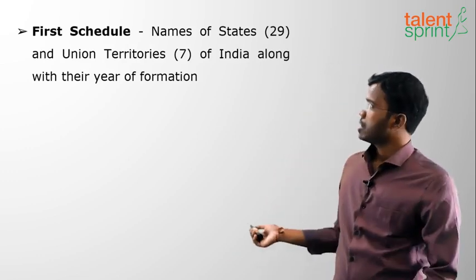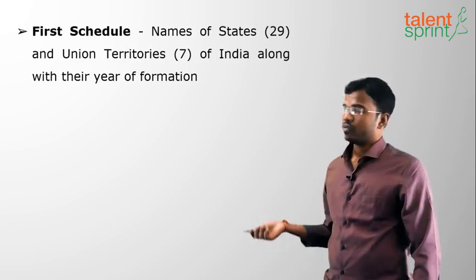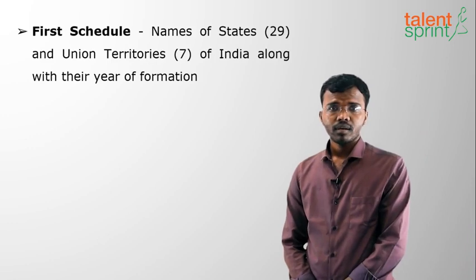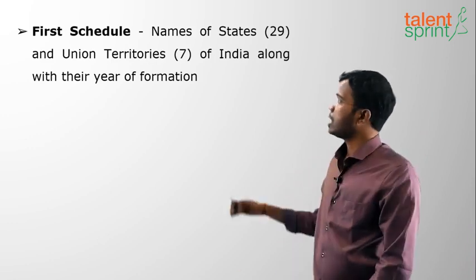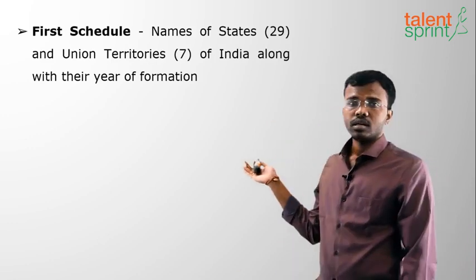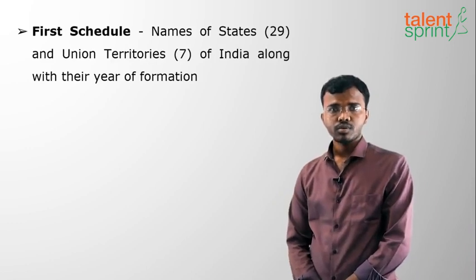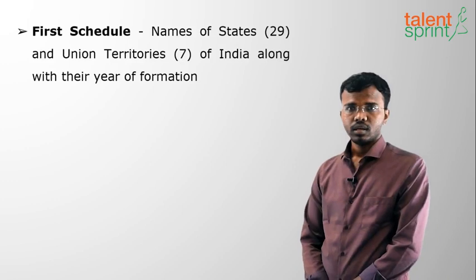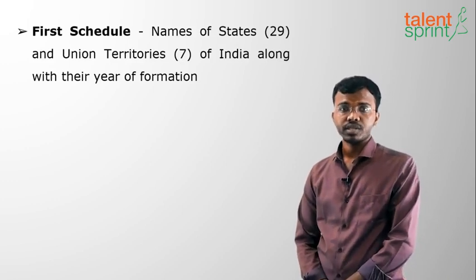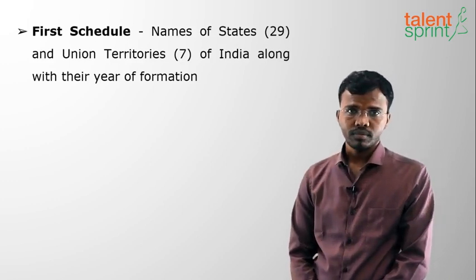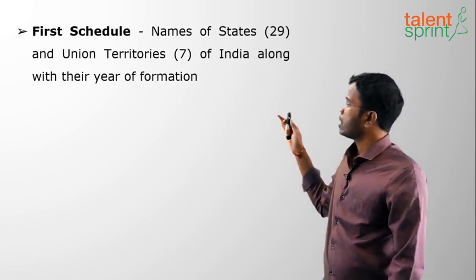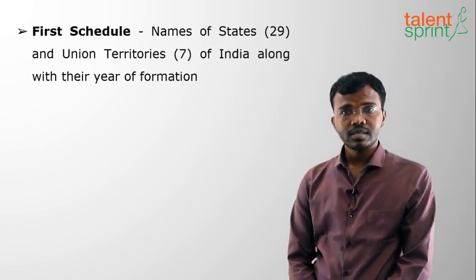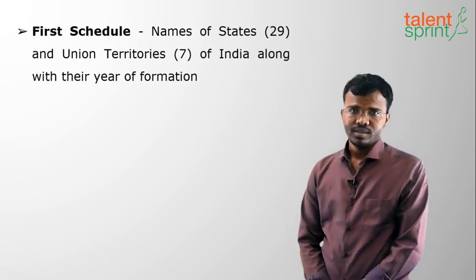First is the first schedule. The first schedule deals with names of the states. How many states do we have? 29 states. So all the names of the states and 7 union territories, along with their year and date of formation, will be mentioned in the first schedule. So the first schedule consists of names of the states and union territories: 29 states and 7 UTs.